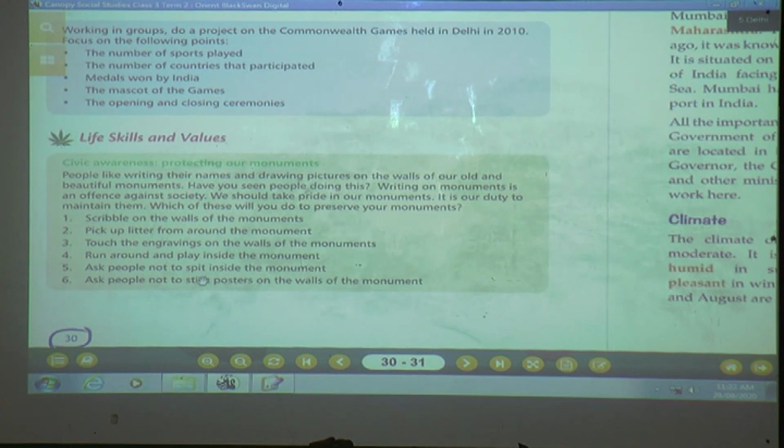If you find a person spitting, you have to tell them not to do this in the monument. Sixth one, ask people not to stick posters on the walls of the monument. If you find a person sticking a poster, you are going to tell them they are not supposed to stick posters on the walls of the monuments. Okay, children, understood? Here we have seen life skills and values.